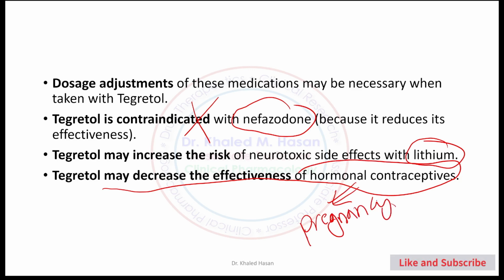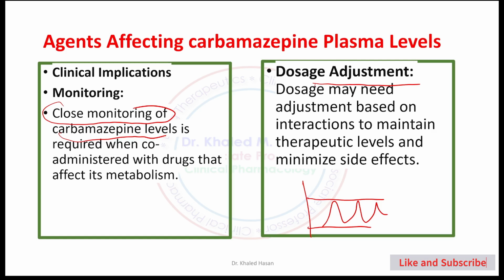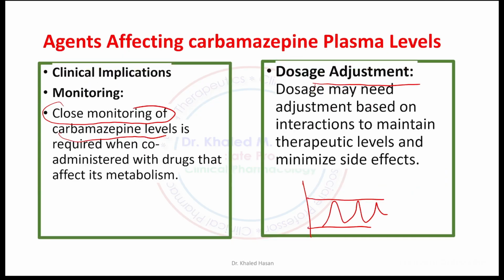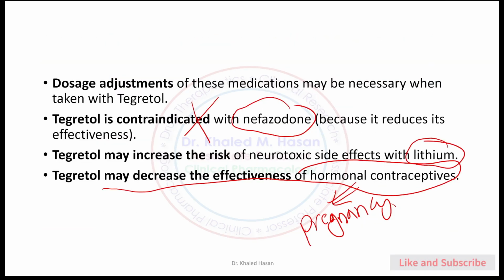So you can see here we have a lot of drug-drug interactions and a lot of consequences when you combine carbamazepine with a cytochrome 3A4 inhibitor or inducer, or with nefazodone or with a hormonal contraceptive.